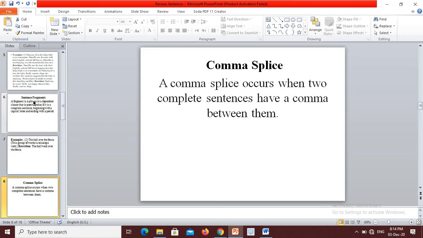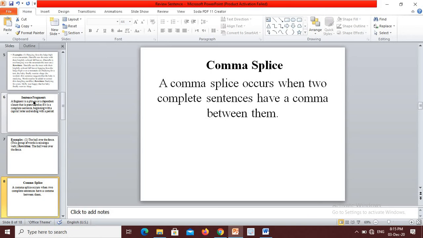Use a comma plus an appropriate coordinating conjunction, such as, you can say, for, and, nor, but, or, yet, or so, between the two sentences. Use a subordinating conjunction such as when, while, after, unless, even, if, etc.